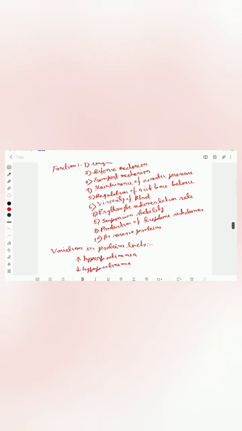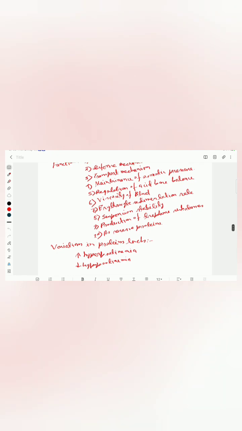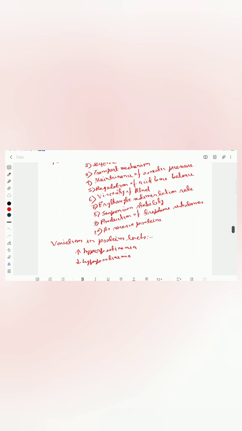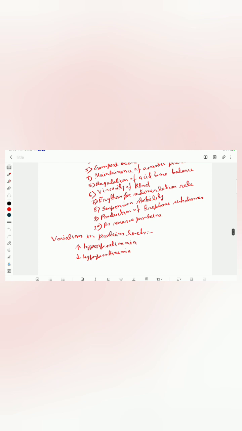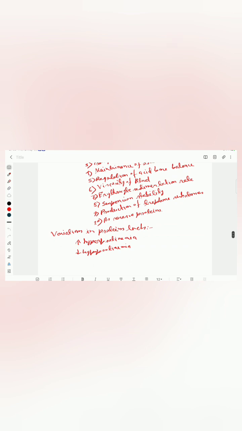Another function is regulation of acid-base balance. Plasma proteins are responsible for about 15% of the buffering capacity of blood. Viscosity of blood: albumin is mostly responsible for maintaining the viscosity of blood. Erythrocyte sedimentation rate: globulins and fibrinogen are responsible for the rouleaux formation of RBCs. Rouleaux formation is mainly the piling up of the RBCs, and this is very essential for the erythrocyte sedimentation rate, which is an important indicator for finding many diseases.